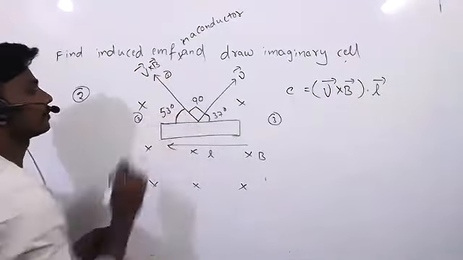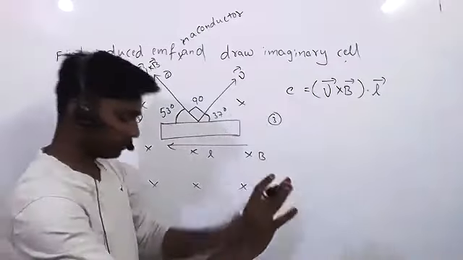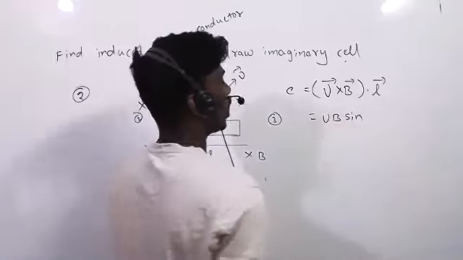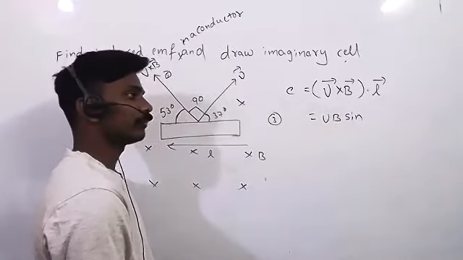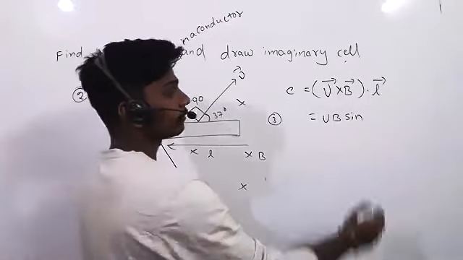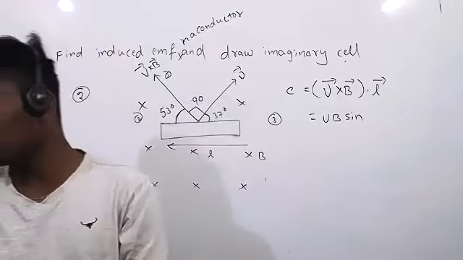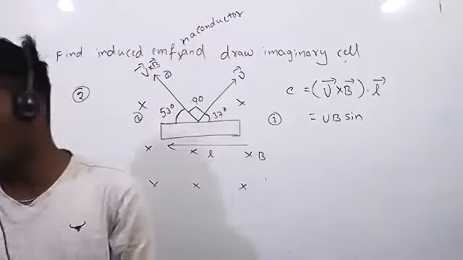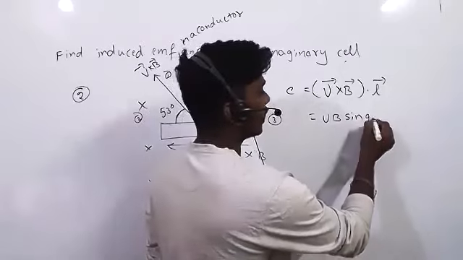Now calculate carefully. VB sine how much? Sine 90 degrees.